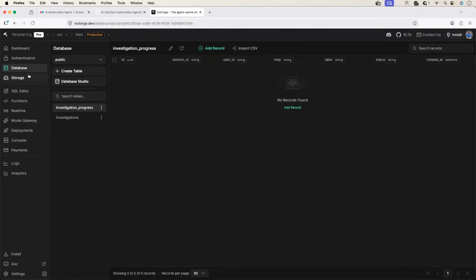Basically, how the previous investigation history is fetched. So the backend would get that information from database. It would go to investigations table. Here, the investigation information would be saved. So the ID, user ID, I mean, the user who triggered the investigation, session ID, what is the root cause, in which namespace, and what is the status. All this information will be pulled from here and displayed to the user on the front end.